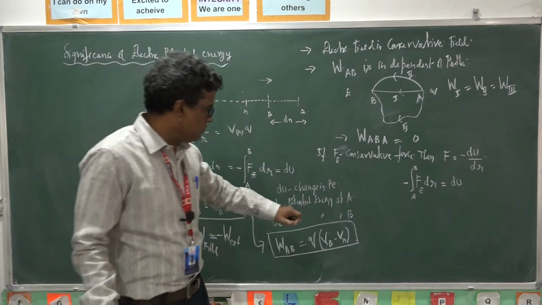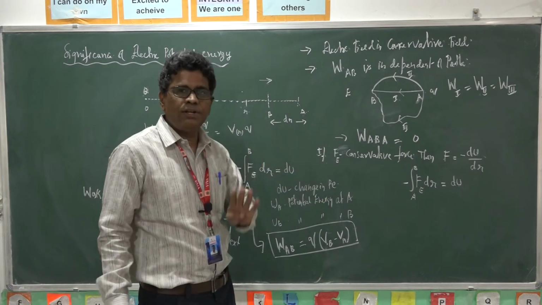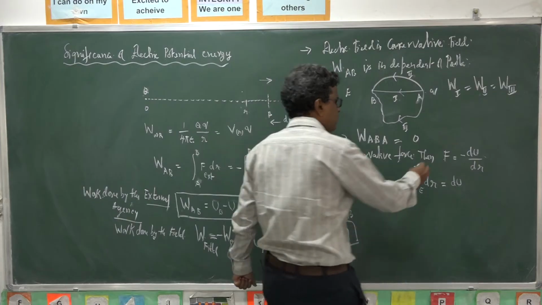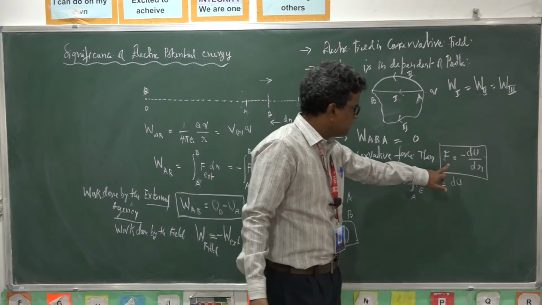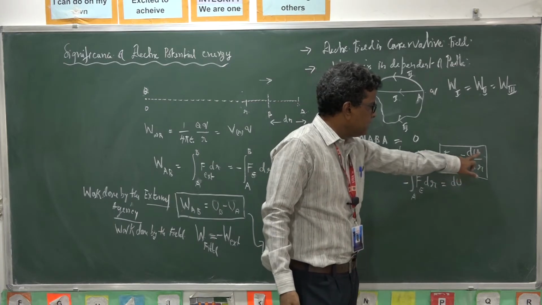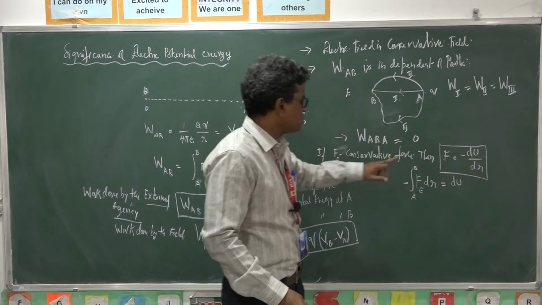Once again I will conclude. This electric field is a conservative field. What is a conservative field? A force is said to be conservative if it satisfies F equals minus dU by dr. This is the first point.